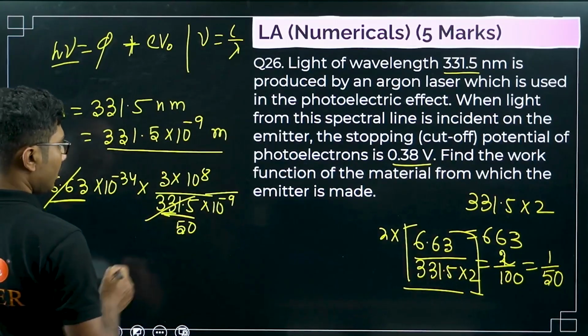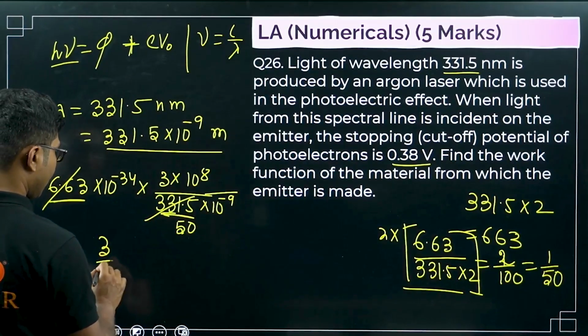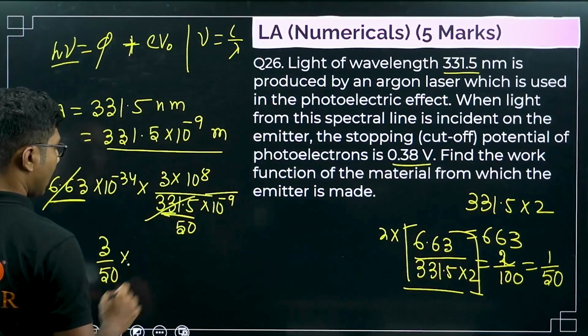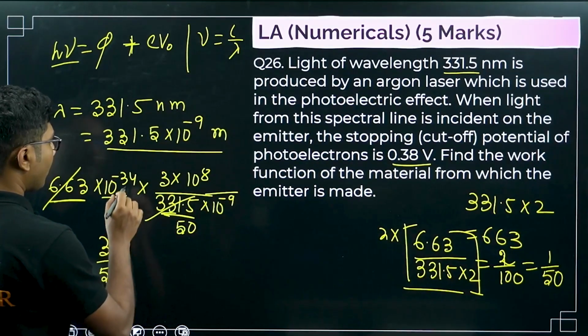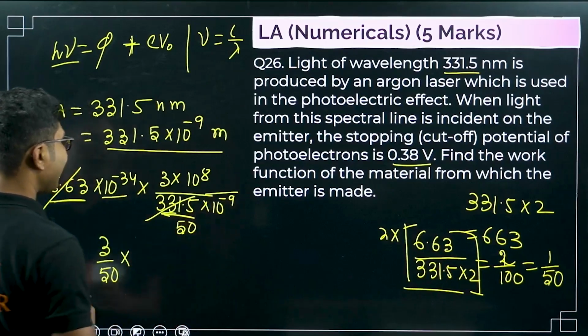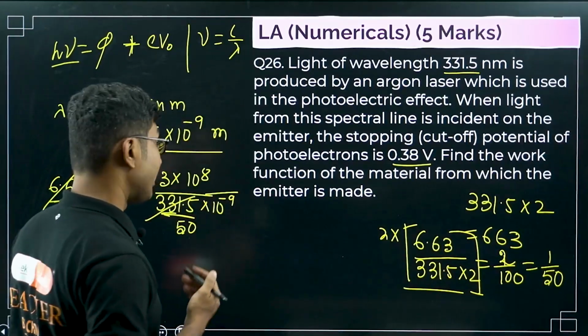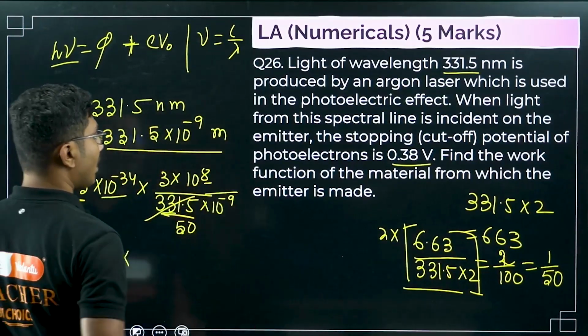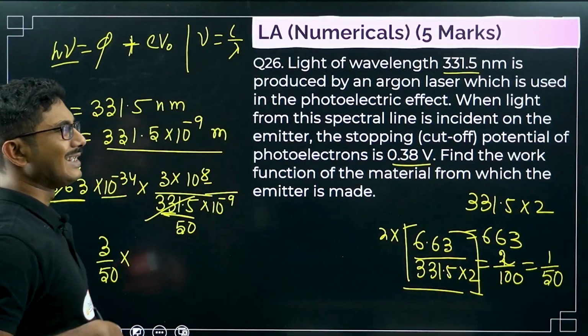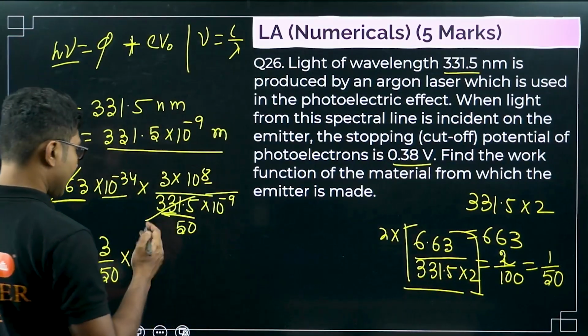So it will be 3 by 50 times 10 to the power of minus 34 minus 9, that is 10 to the power of minus 25, and minus 25 plus 8 is minus 17.